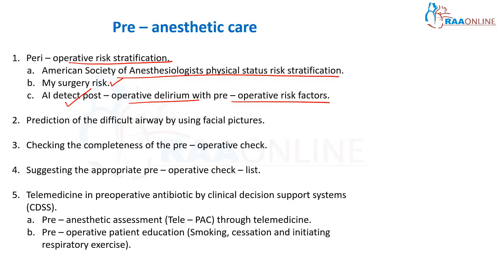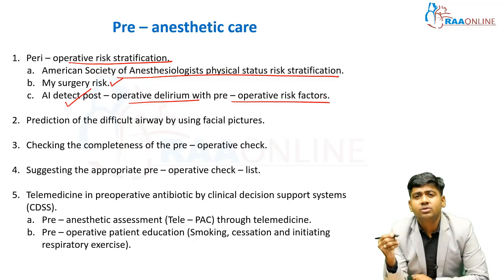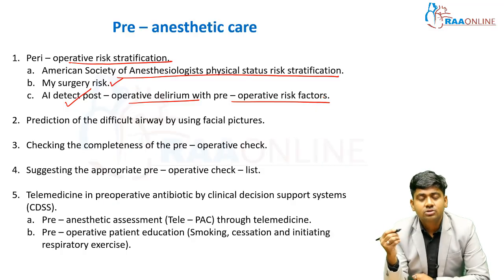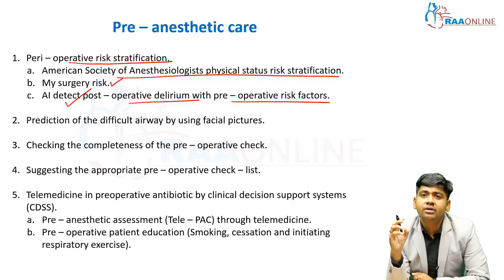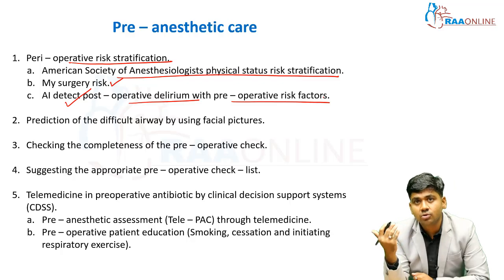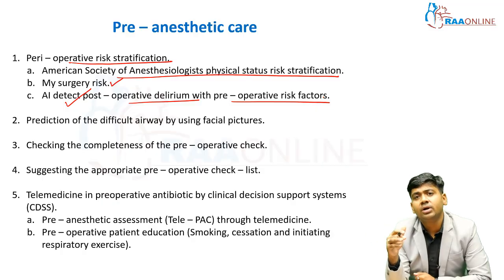Suppose my patient is of old age, has diabetes, has alcohol dependence, is a cigarette smoker, has COPD, or is taking other drugs like amphetamines. In this way, AI can detect whether the patient has increased chances of preoperative or post-operative delirium, because all this is already given to the AI app. So the AI will easily detect the ASA grading, the surgery risk score, and the chances of post-operative delirium, depending upon the preoperative risk factors.